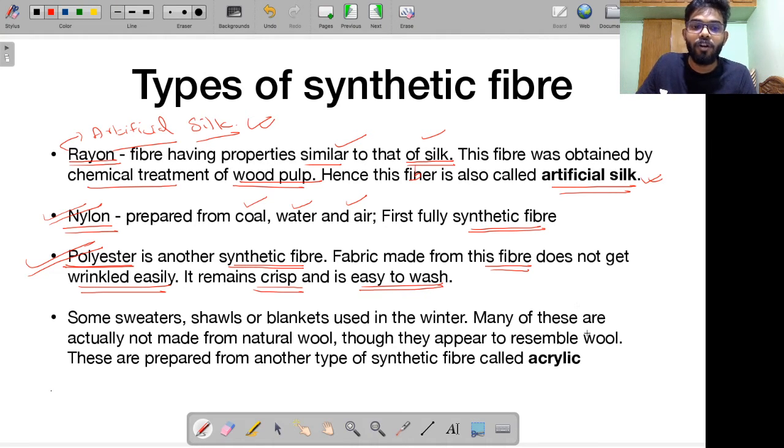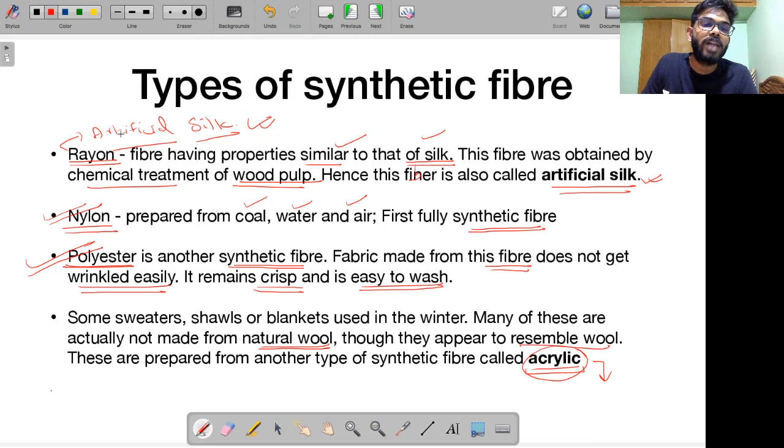All right. Many of these, remember, some sweaters, shawls, blankets, jackets, etc. that are used in winter, many of them are not actually made from natural wool. Though they appear to resemble wool, though they look like wool, they are prepared from yet another type of synthetic fiber. It is called acrylic. Okay, just try to remember this name, acrylic. Acrylic resembles wool.